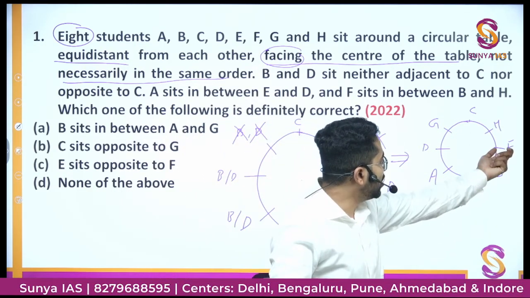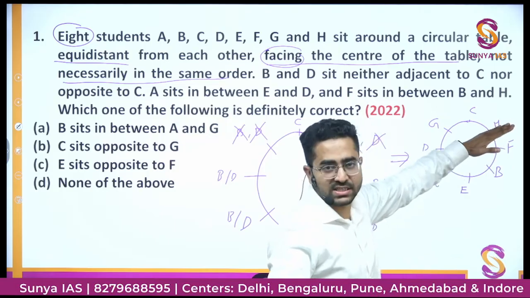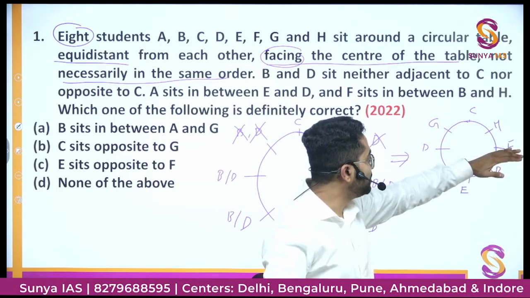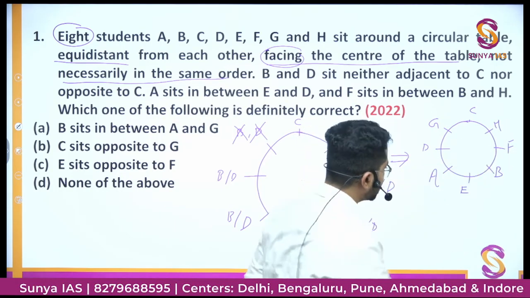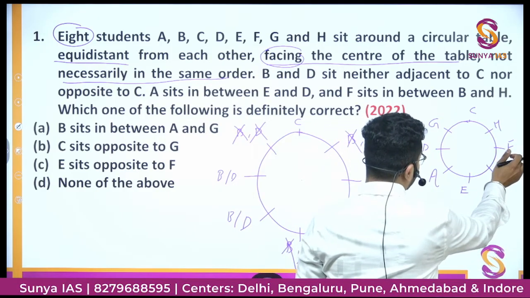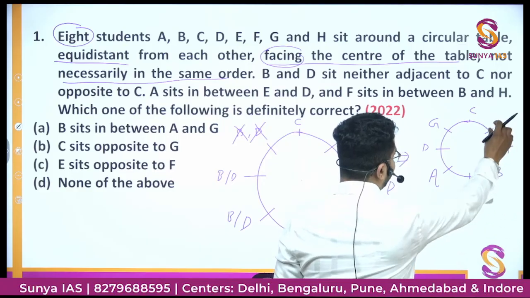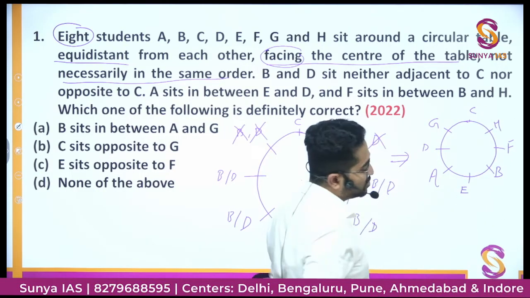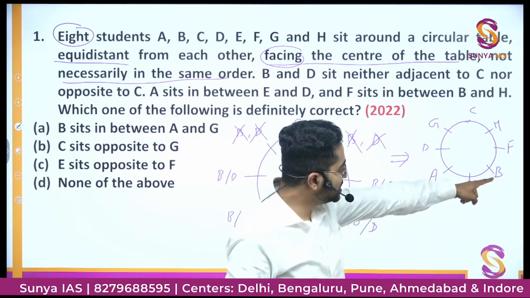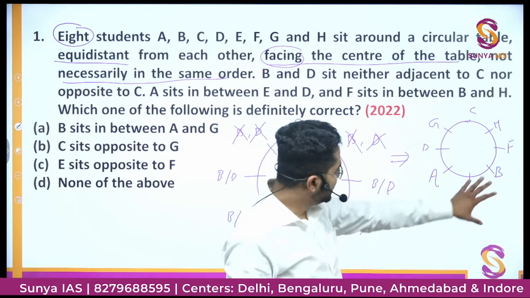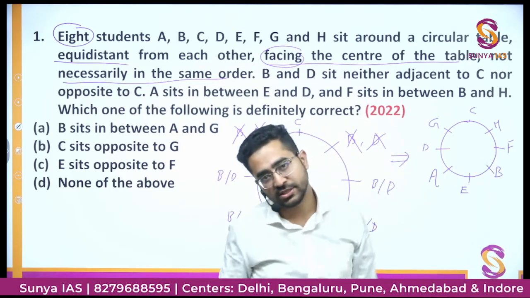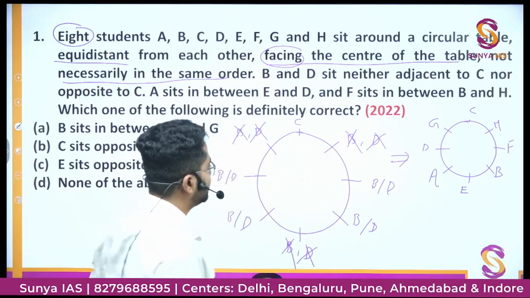So B cannot be here, that is given. B cannot be here because if B is here, then B, F, H, here it is E, no. B, F, H, no, because here it is C. So the only possibility for B would be that B should sit here. And then between B and H there is F. Okay? This is one possibility.